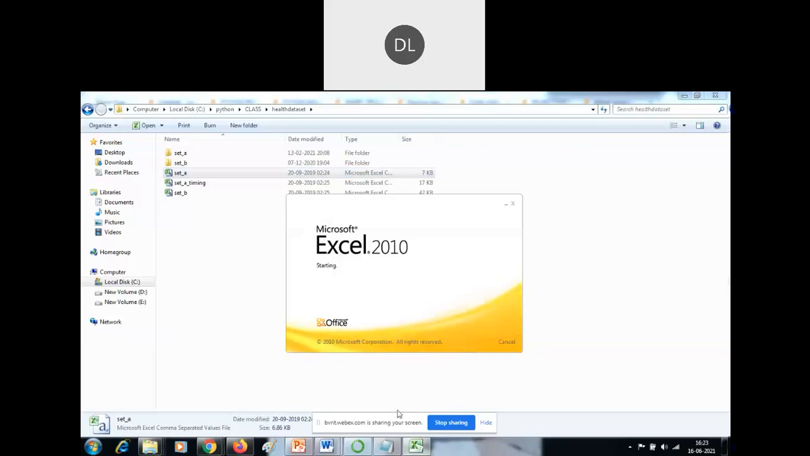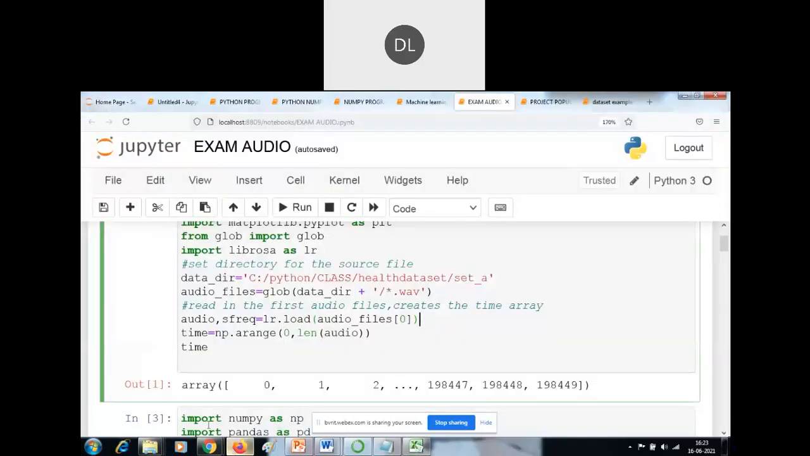It contains a large number of rows, so it takes some minutes to load. Before that, I will explain this concept now. First of all, we have to set the directory of the source file. I am storing this Excel data file in my folder in the C drive. After that, I am using the wave files in the directory. I am storing a number of WAV files in this set A directory. So how to read the first audio file by using the time array? First of all, we have to create the time array.